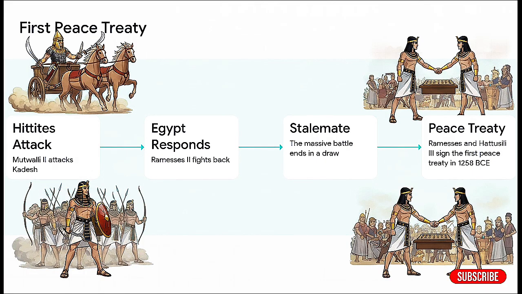Now, as these early empires started expanding their borders, they inevitably crashed into each other. When the Hittite Empire attacked Kadesh, Egyptian pharaoh Ramesses II fought back hard with tens of thousands of men. But instead of total mutual destruction, this incredibly brutal battle actually ended in a draw. And that led to a totally groundbreaking innovation in 1258 BCE, the world's very first recorded peace treaty. It ushered in this era of shared prosperity and proved that, hey, peace could be just as profitable as war.